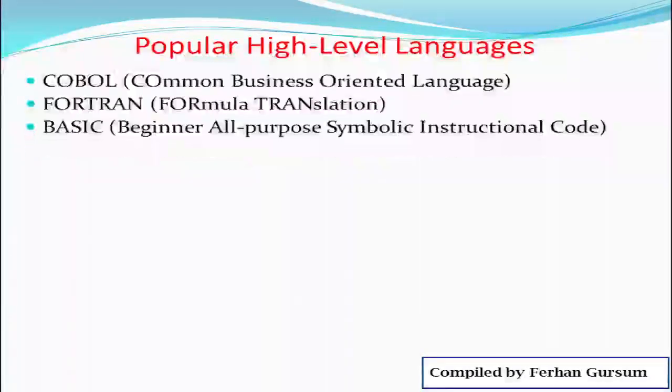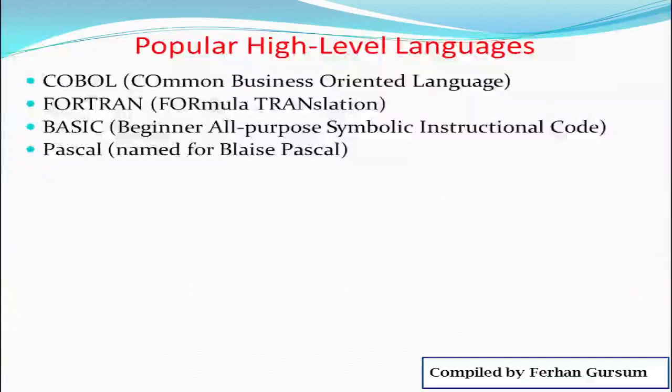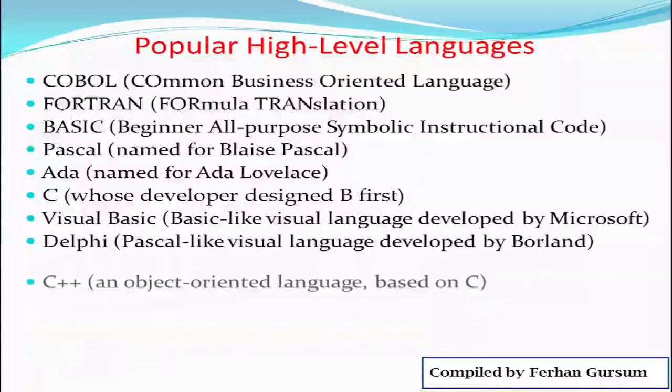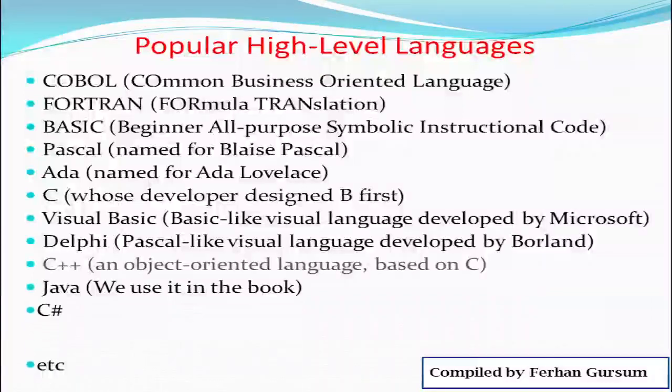The following are popular high level languages: COBOL (Common Business Oriented Language), Fortran (Formula Translation), BASIC (Beginner's All-purpose Symbolic Instruction Code), Pascal, Ada, C, Visual Basic, Delphi, C++, Java, C#. Like this, these are all what? Popular high level languages. So C++ is also under what?